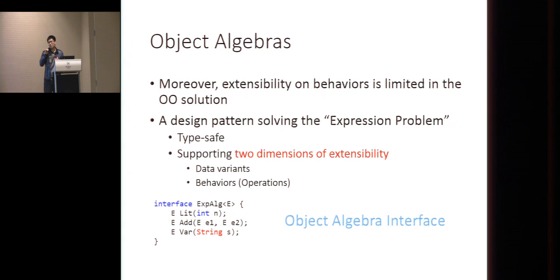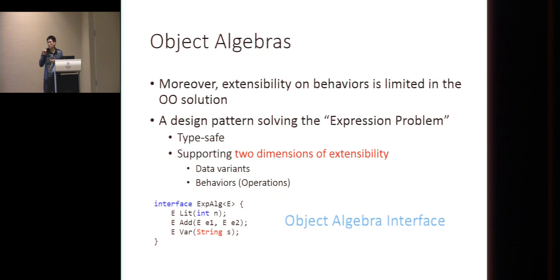Our approach, we introduce the concept of object algebras here. So this concept was proposed in the paper Extensibility for the Masses in ECOOP 2012, and it aims at solving the expression problem. So it's a type-safe approach, and it supports 2 dimensions of extensibility. So the 2 dimensions are the extensibility on data variants and on behaviors. So we try to use this approach.